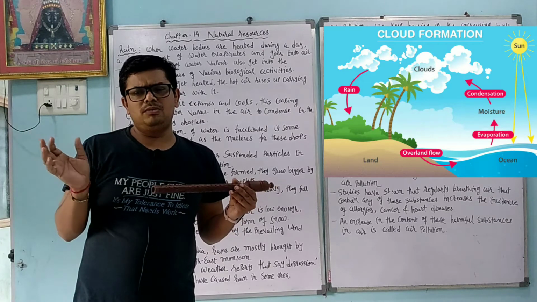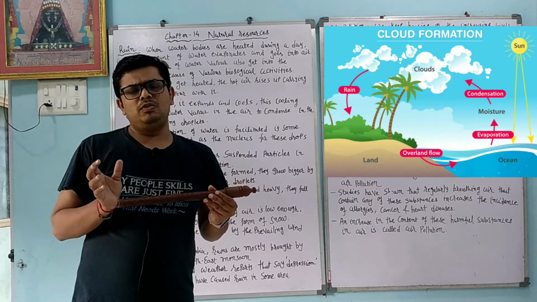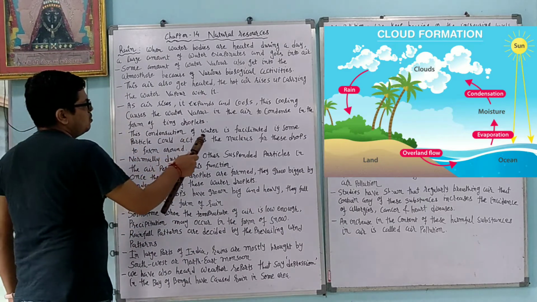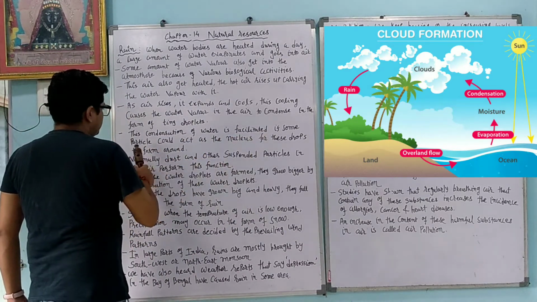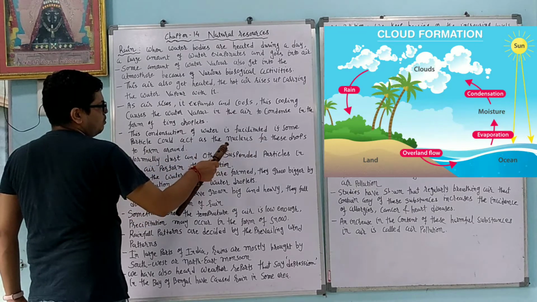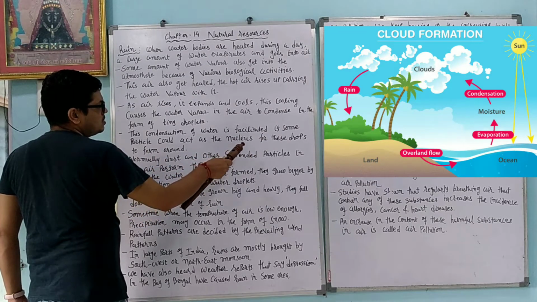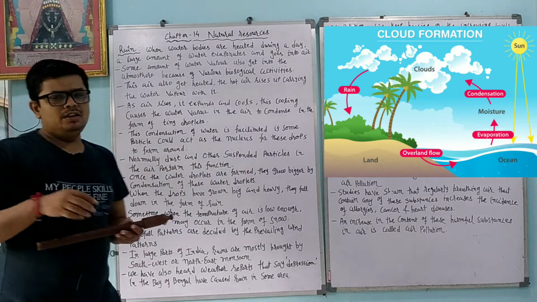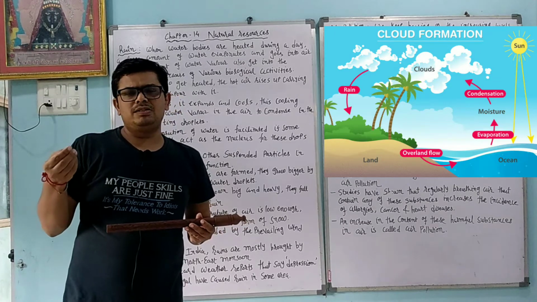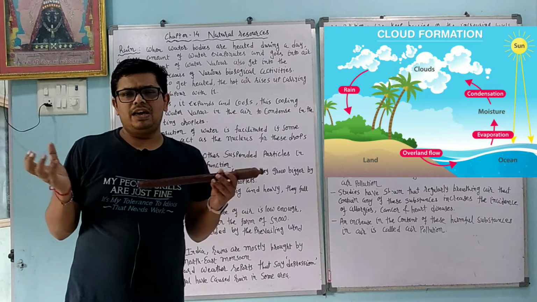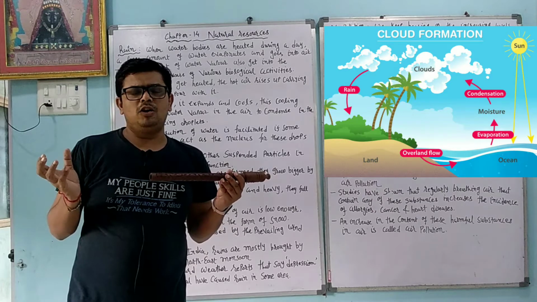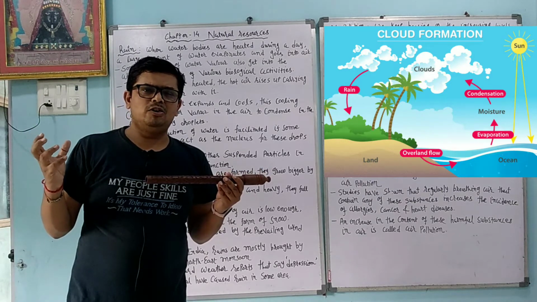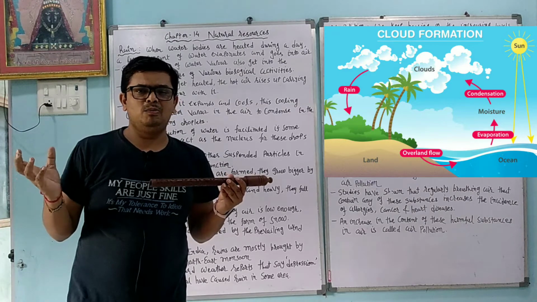When many small water molecules combine and make drops, that is called condensation. This condensation of water is facilitated if some particle can act as a nucleus for the drop to form around. So if any dust particles or other suspended particles are there, they bring all the molecules together. Then these water droplets become more and more.